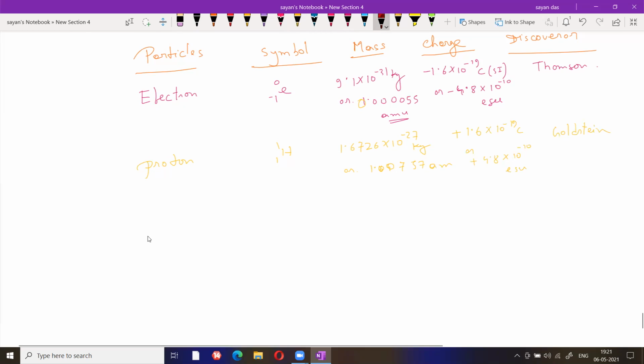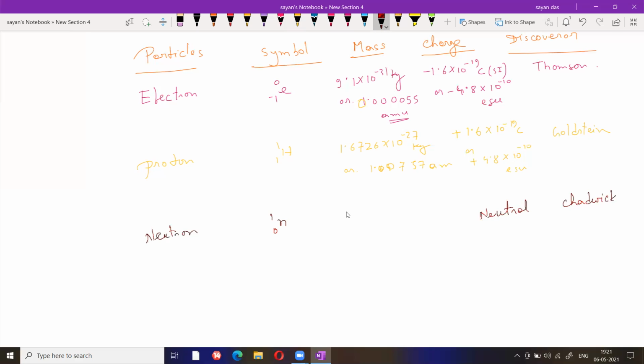And if you go to the neutron, charge is neutral. Scientist Chadwick discovered neutron.